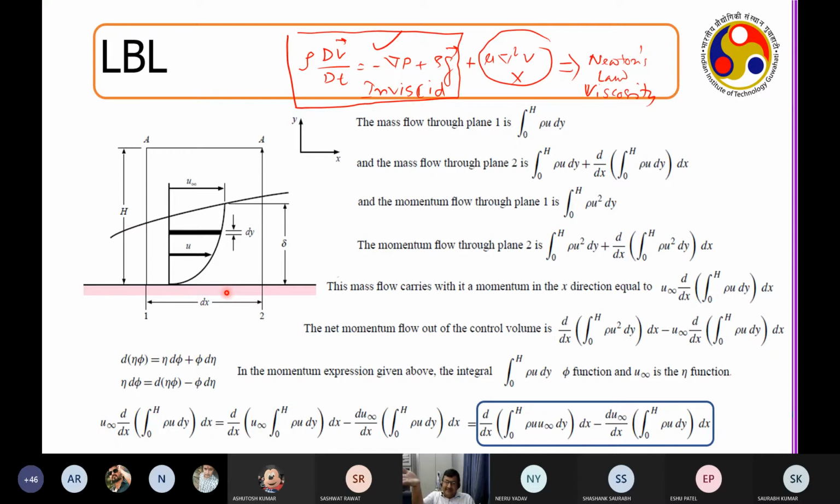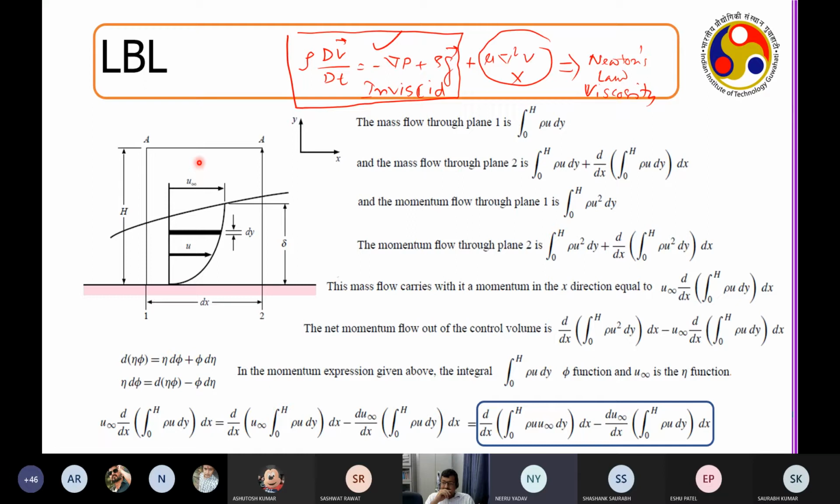Now when you bring in a plate, what happens? The free stream velocity remains u infinity, but near the plate, what happens? Your velocity starts reducing to 0, that is on the plate. So it is increasing from 0 to u infinity away from the plate, whereas the free stream velocity remains u infinity there itself. Is it clear?